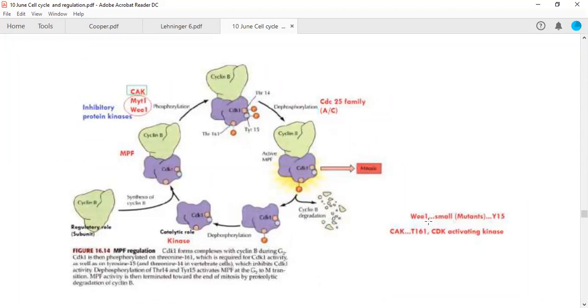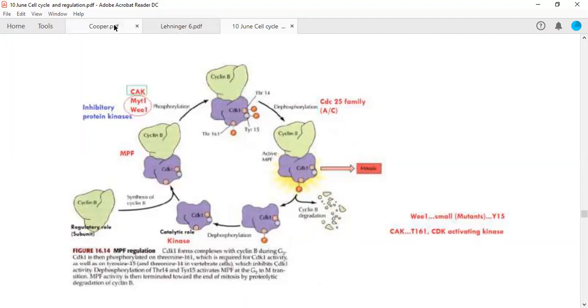Okay, and WEE1 is a particular kinase which was discovered to phosphorylate tyrosine specifically at the 15th position. So CAK, that is CDK activating kinase, is phosphorylating threonine 161. WEE1 is phosphorylating your tyrosine at the 15th position. MYT1 is also a kinase which is required to phosphorylate your threonine 14.